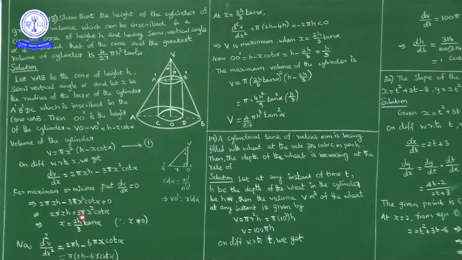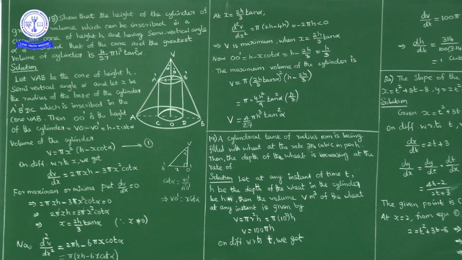Writing 3 cot alpha on this side, we get x is equal to 2h by 3 into tan alpha. Now, is the volume maximum when x is equal to 2h tan alpha by 3? How can we check? Verify the sign of the second derivative when x is equal to 2h by 3 tan alpha.